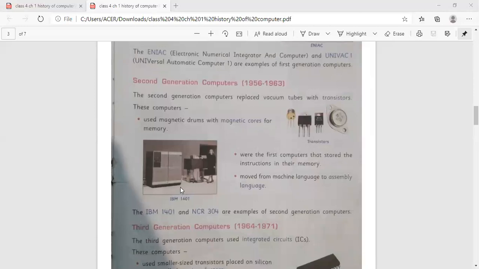The IBM 1401, here you can see the picture of the IBM 1401, and NCR 304 are examples of second generation computers.